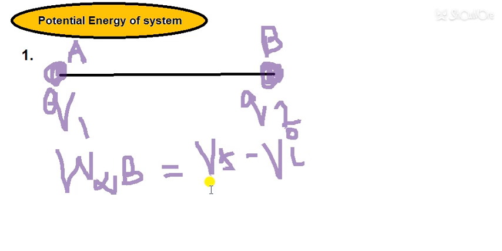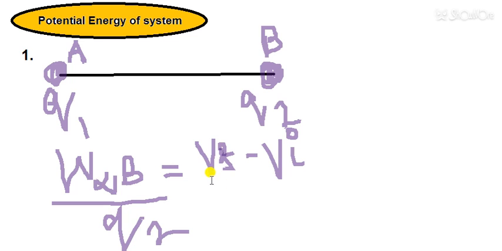The charge that is taken is q2. This definition is work done per unit charge. So V final minus V initial is equal to work done by q2. This will be the right expression.